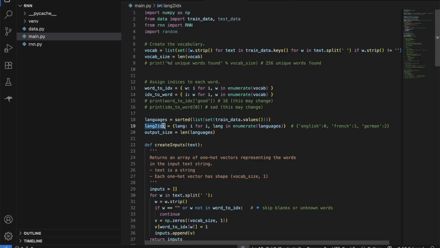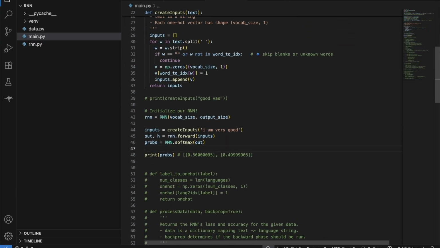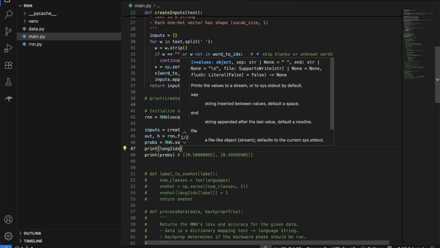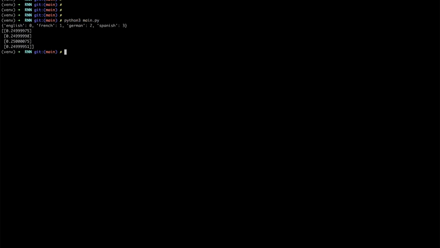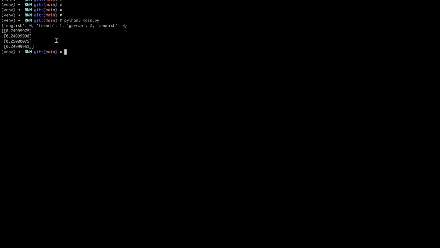So I just print language to index, and let's run it again. So the 0 index represents our English language, the first index represents French, 2 German, and 3 Spanish. As you can see, probabilities for each of them are almost similar, very close to 25. So our RNN right now cannot say what language this particular sentence belongs to. For that, we need to first train it.